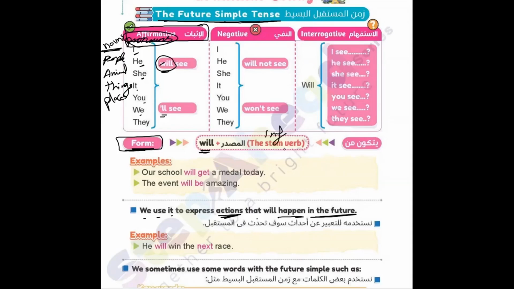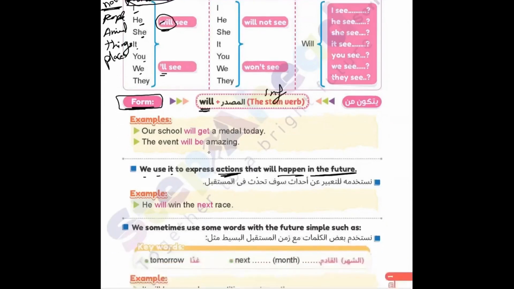Okay, let's check examples. The first example: Our school will get a medal today. What we can see in this sentence is a noun for a place, as I told you here. Since it is a place, it is a noun. Our school.